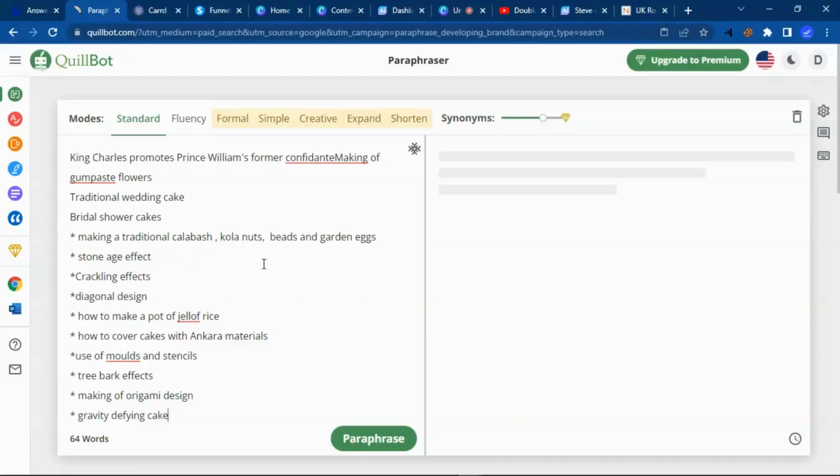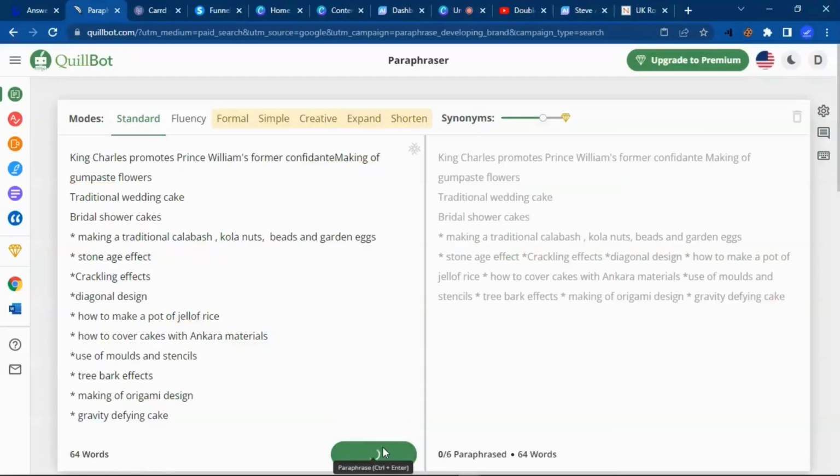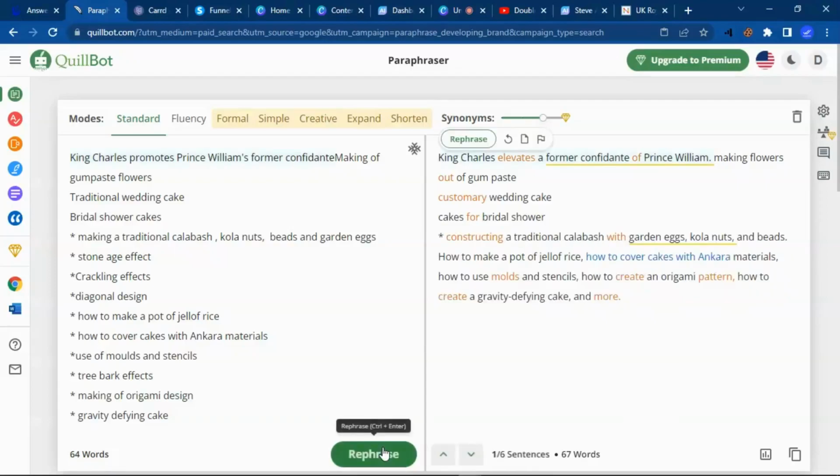You just need to copy text from any website or anywhere, and once you click on paraphrase, Quillbot is going to help you to paraphrase this text to prevent you from copyright, and it's still going to help you from plagiarism. So if you know how to use Quillbot, you're going to discover that your writing skills is going to upscale and you're going to produce the best content because you don't need to start creating this from scratch. You just need to know perfect websites that give valued content.